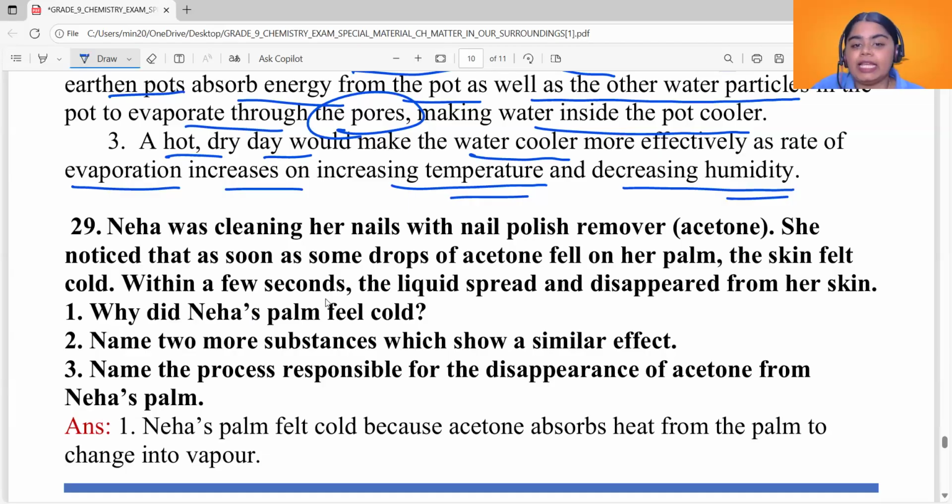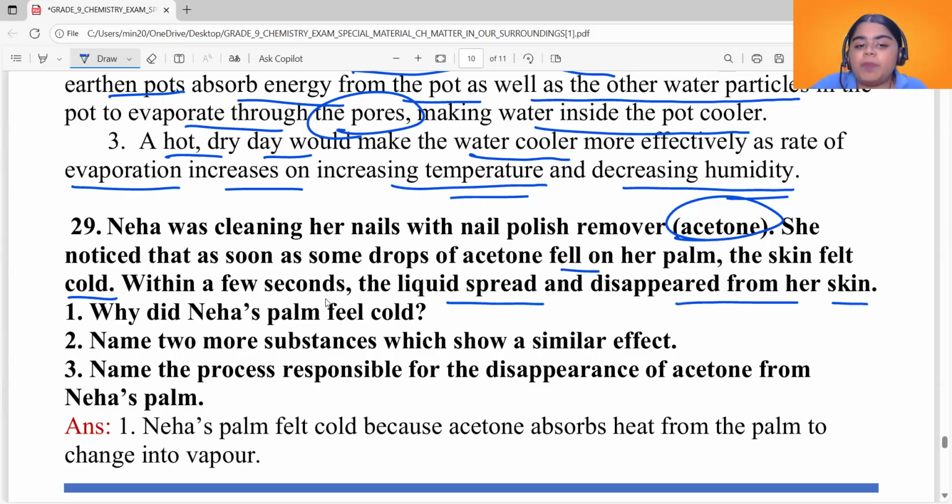Neha was cleaning her nails with nail polish remover which contains acetone. That's why it has got that particular smell. She noticed that as soon as some drops of acetone fell on her palm, the skin felt cold. Within a few seconds, the liquid spread and disappeared from her skin. Okay, so we are talking about acetone.